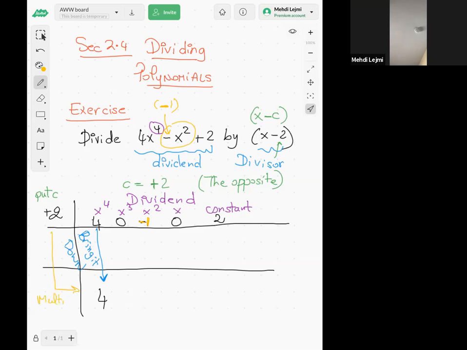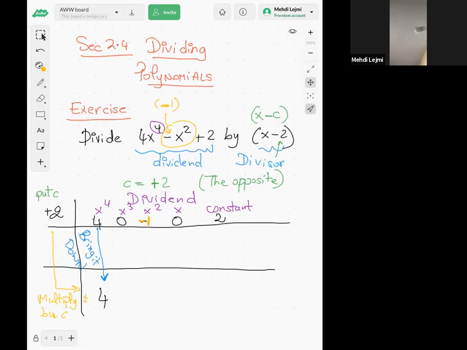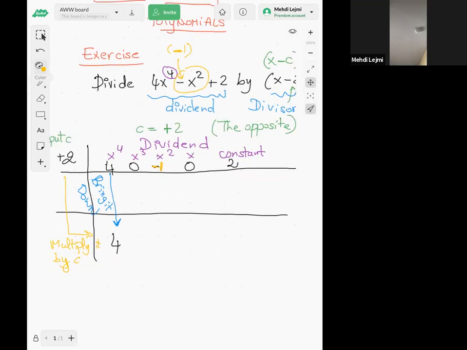Next, we multiply the last row by c. So 4 times 2 is 8. Here's my 8, and then we add the numbers: 0 plus 8 is 8. Multiply by c, by 2: 2 times 8 is 16. Next column, I put 16. Now I have -1 plus 16, that's positive 15.